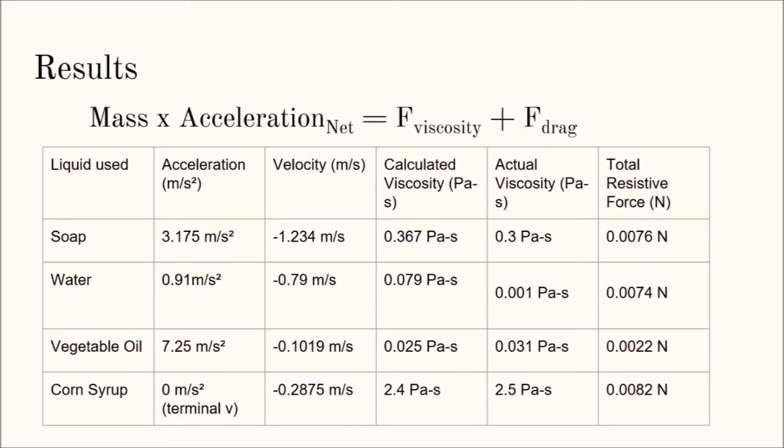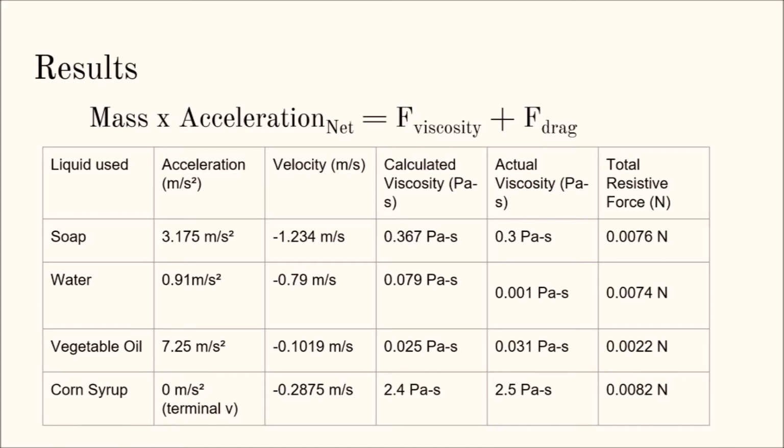The net force that acts on an object falling through a fluid is equal to the force of gravity on an object minus the total resistive forces acting upon that object. As time passes and an object falls faster and faster through a fluid, resistive forces increase and eventually become equal to the force of gravity. At this point, the net force is 0, and the object therefore moves at a constant speed downward,